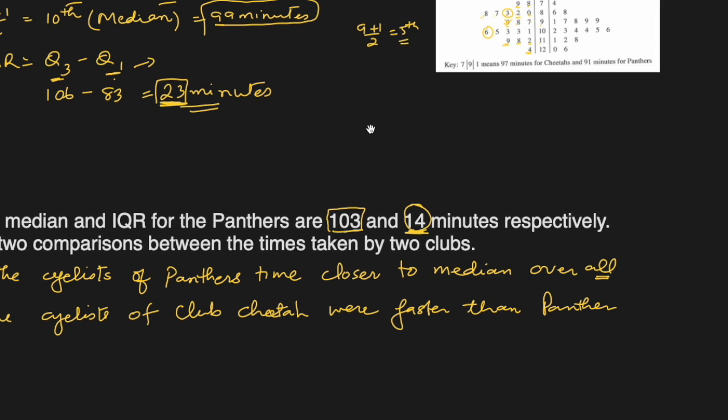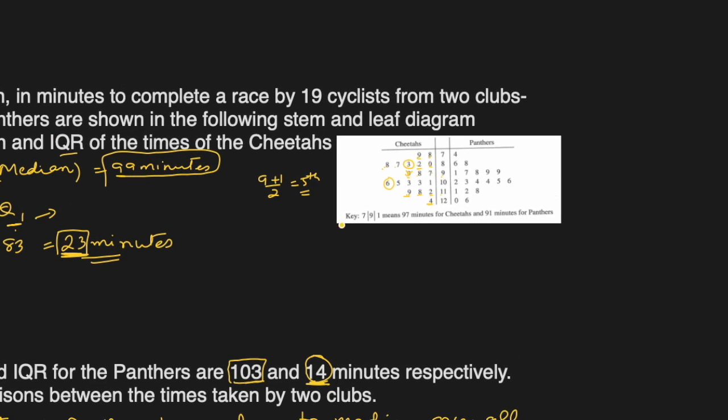So let me calculate the sum of all the other cyclists, 19 of them, of Cheetahs, right? So by the time I add all of these, now let me show you how I'm doing. First of all, 78 is the smallest number, right? 78, then 79 plus 80, this 80, and I will add all of them till 124. So this will give me the total sum.